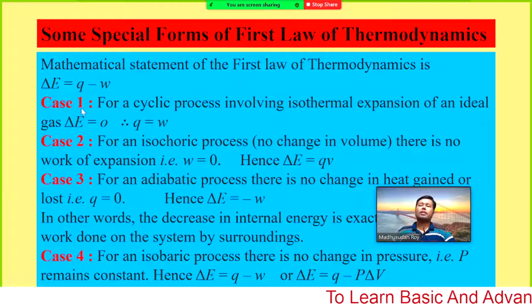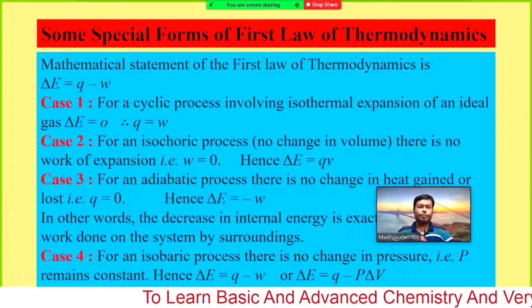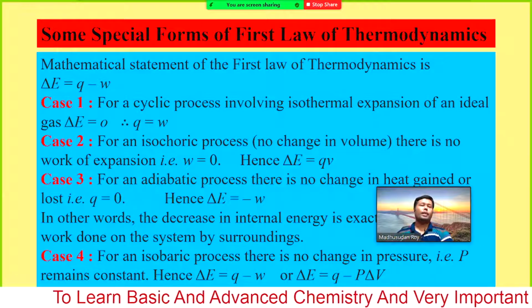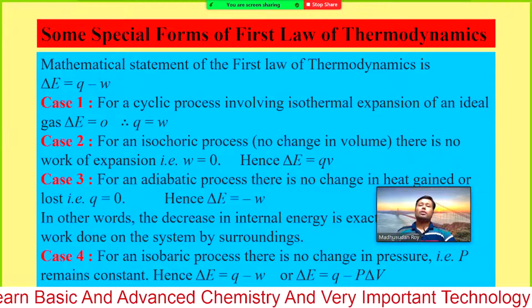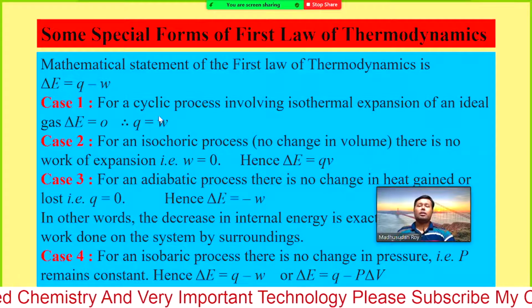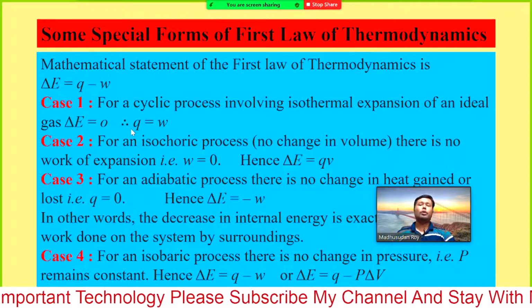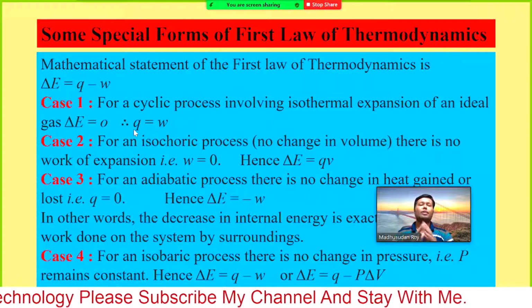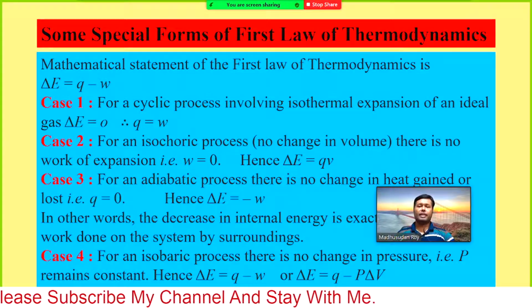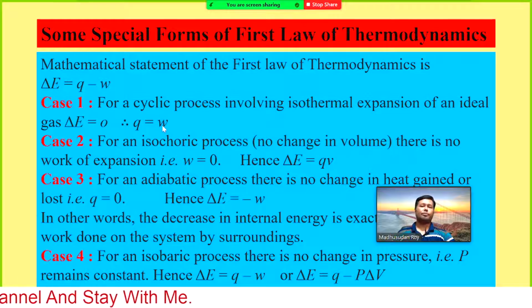If you do not allow the temperature to increase, delta E would be 0. So the energy you are supplying will be exactly equal to the work done by the system.